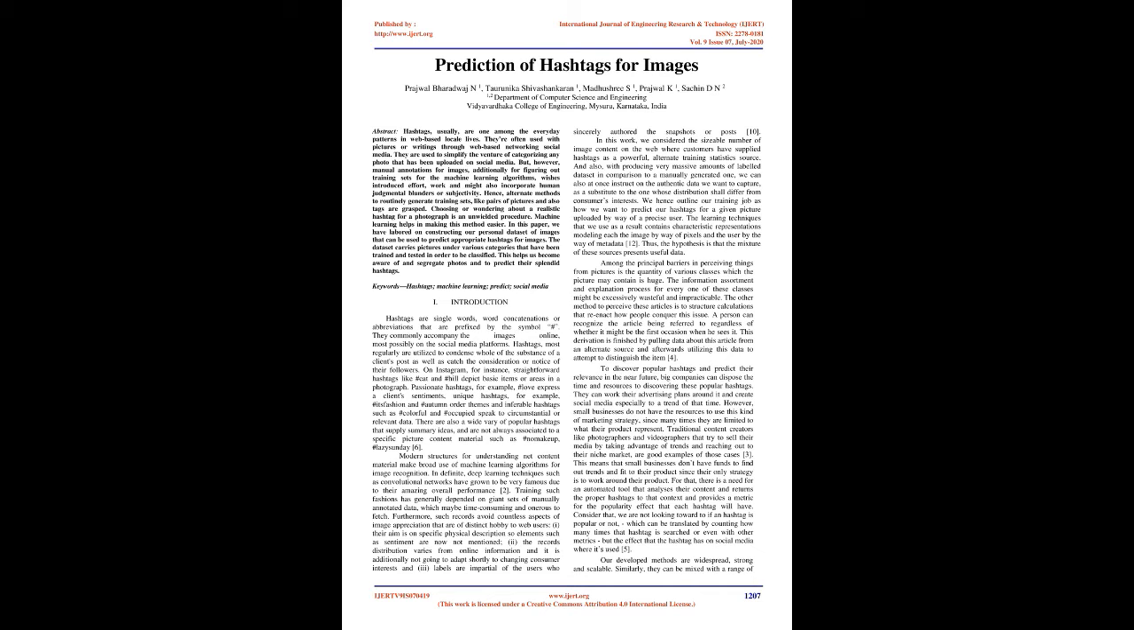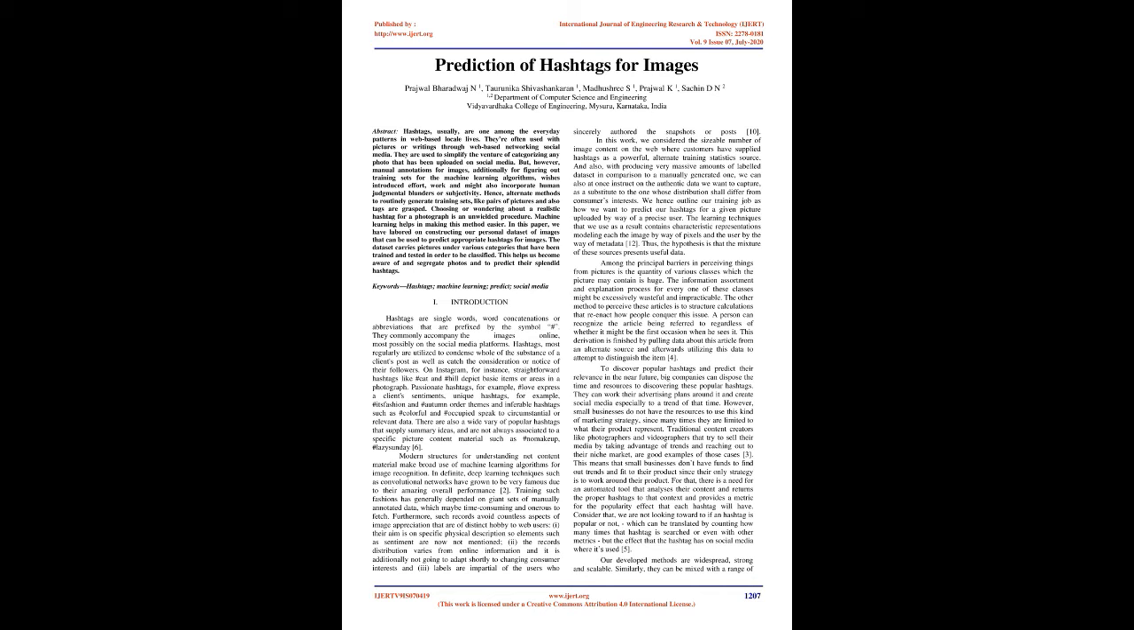The learning techniques that we use therefore contain feature representations modeling both the image by way of pixels and the user by way of metadata. Thus, the hypothesis is that the combination of these sources provides useful data. Among the principal barriers in perceiving things from pictures is that the number of different classes which the picture may contain is huge. The data collection and annotation process for each of these classes might be excessively wasteful and impracticable.